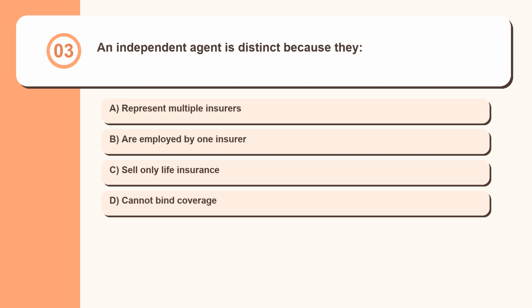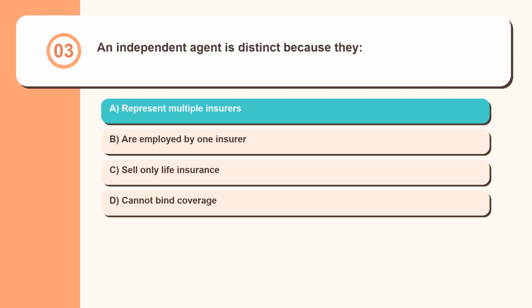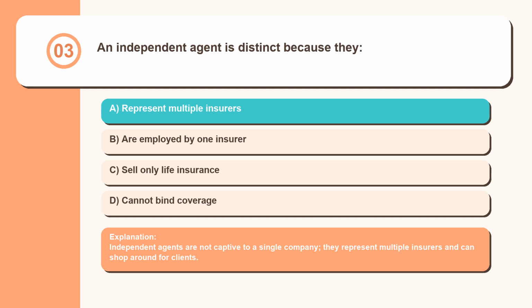Question 3. An independent agent is distinct because they represent multiple insurers, are employed by one insurer, sell only life insurance, cannot bind coverage. Independent agents are not captive to a single company, they represent multiple insurers and can shop around for clients.